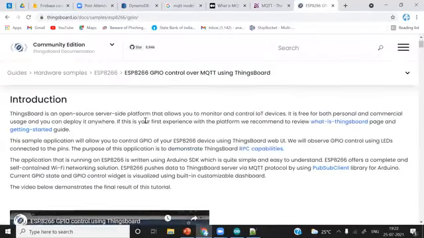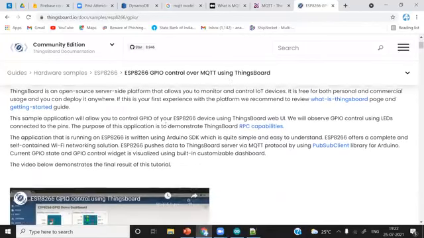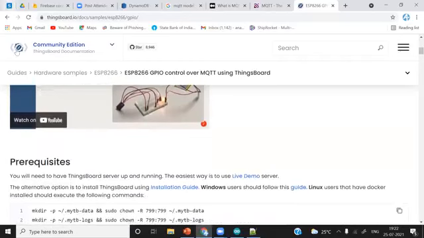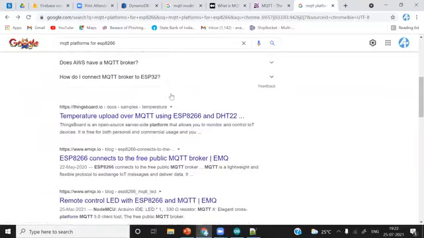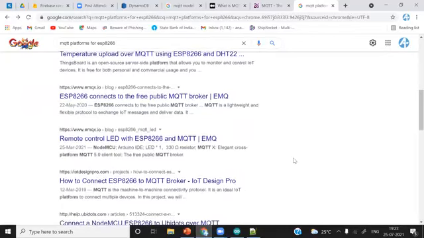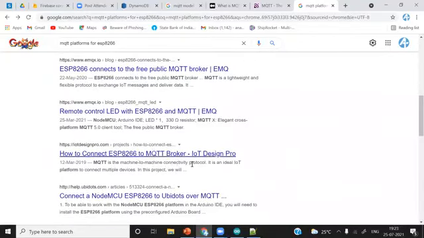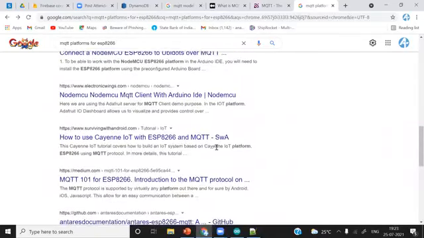And see, ThingSpeak Cloud is there. You can use it with ThingsBoard. ThingSpeak is there also. AWS IoT is there. Adafruit IO is there. You can see here EMQX is there. And there is one also, Mongoose OS, which uses the MQTT protocol. You can see all the list is available. There are so many platforms available. Just simply go through this.